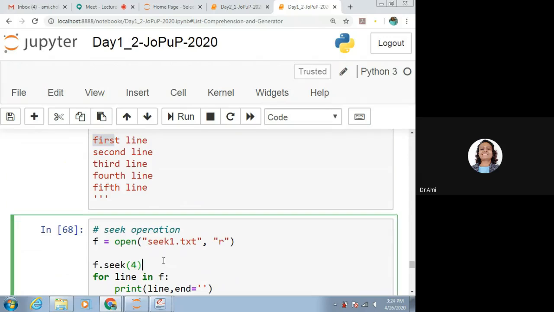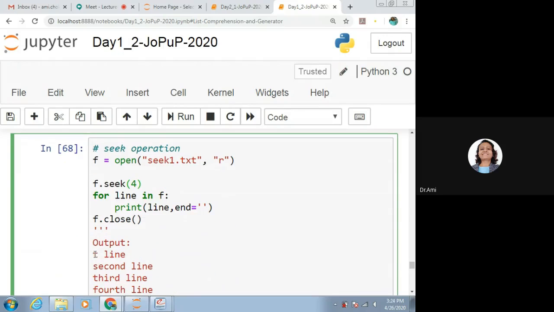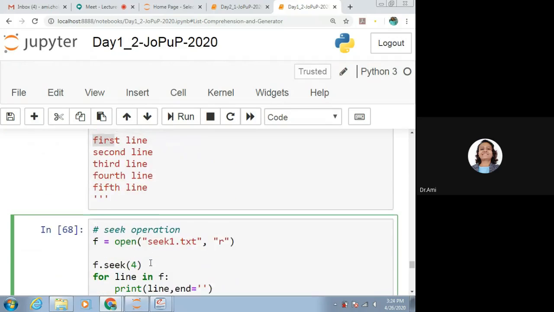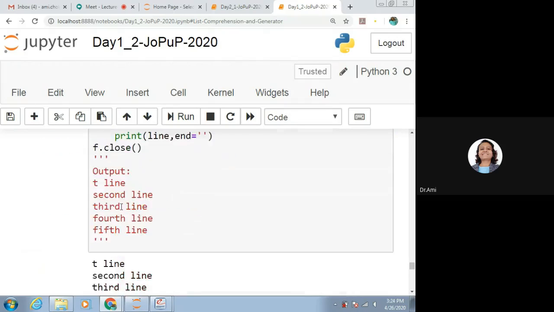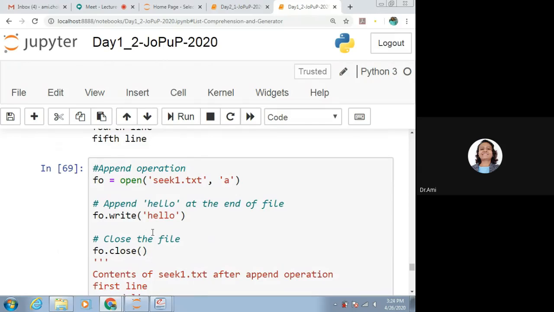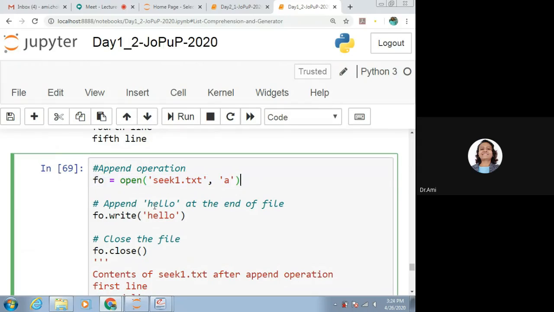Now if we try to read the file and print it, we will be able to get the rest: line, second line, third line, all of it, but the first 4 characters it has skipped. It has gone to the position after this 4. If we want to append, we have to open the file in append mode, and then we will use f.write and we will be able to append.